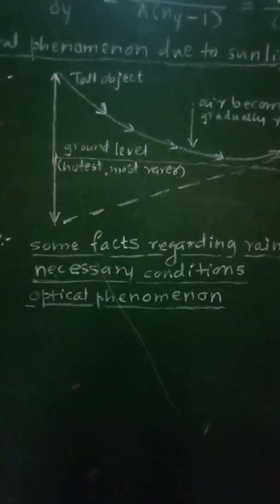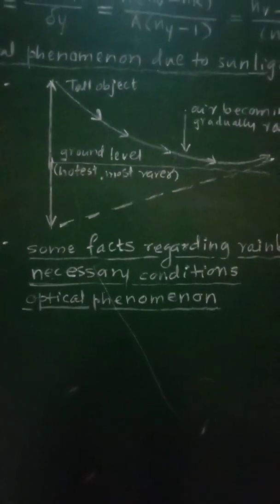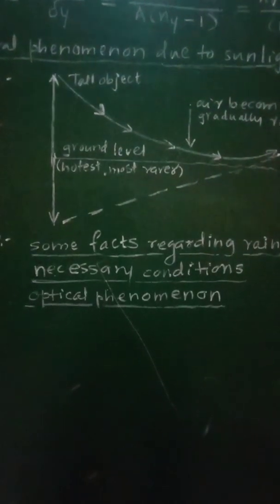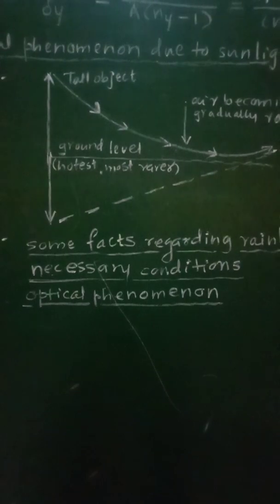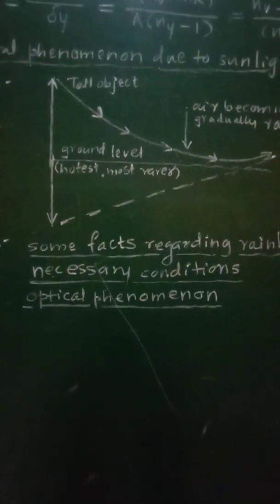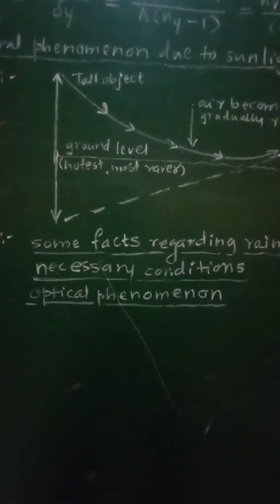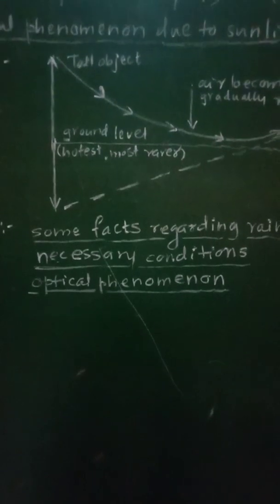Third, in the commonly seen rainbow, red arc is outside and violet is inside. Fourth, in the rarely occurring concentric secondary rainbow, violet arc is outside and red is inside.